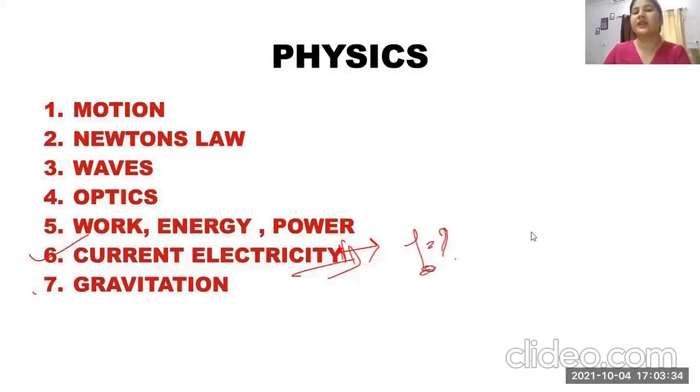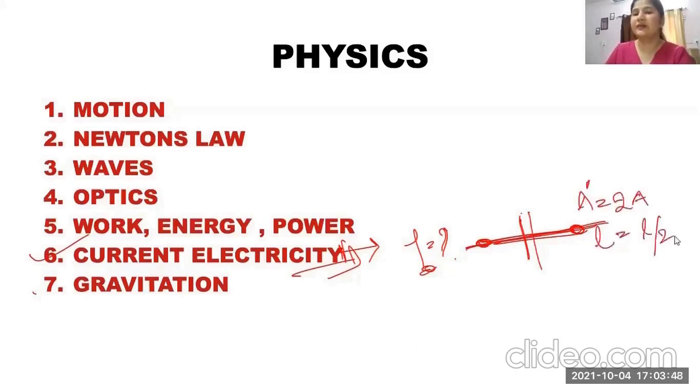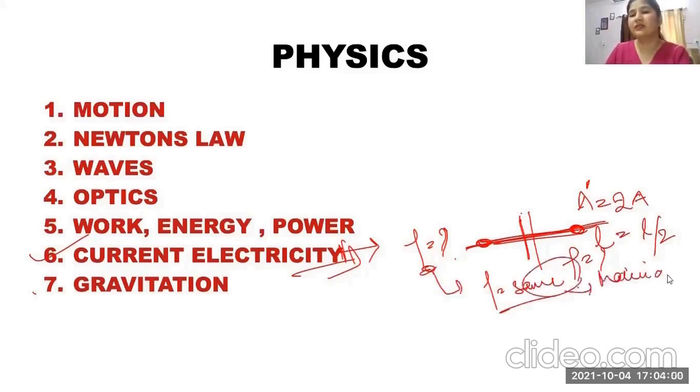The questions can come: we have this wire, and it is dissected vertically, horizontally. Area is doubled, twice the area. Length is halved, length has become L by 2. What is going to be the resistivity? So the answer is always going to be that resistivity is the same, because it is a function of the material. It depends on the material only. Unless you change the material, the resistivity is going to be the same.